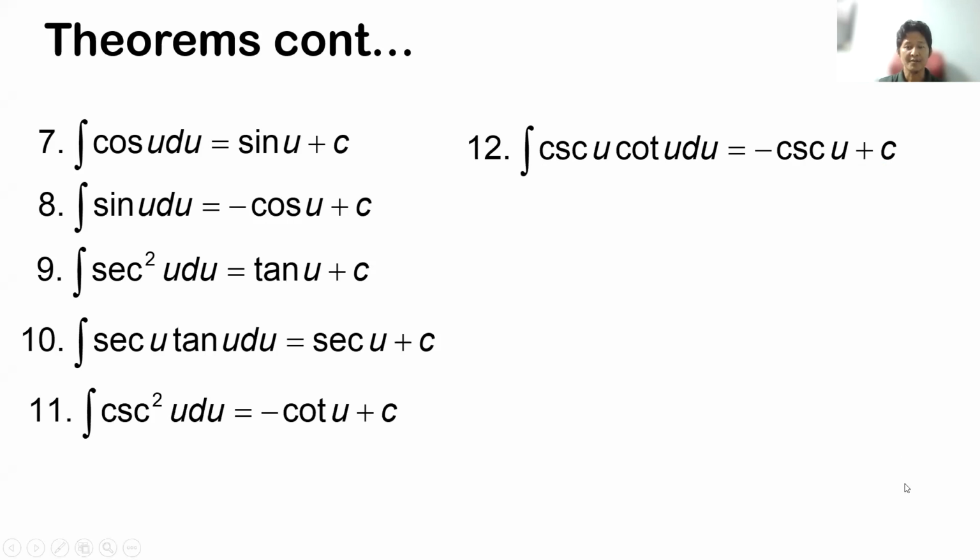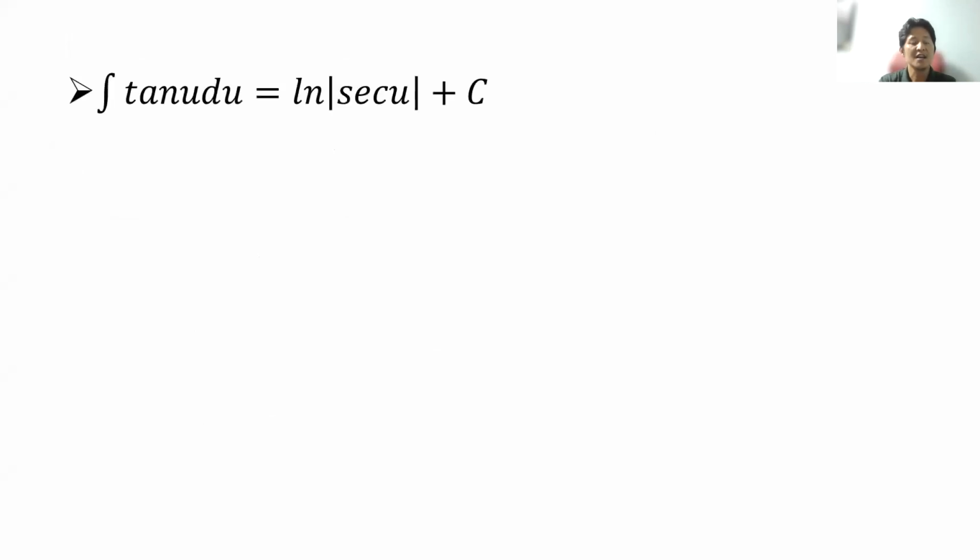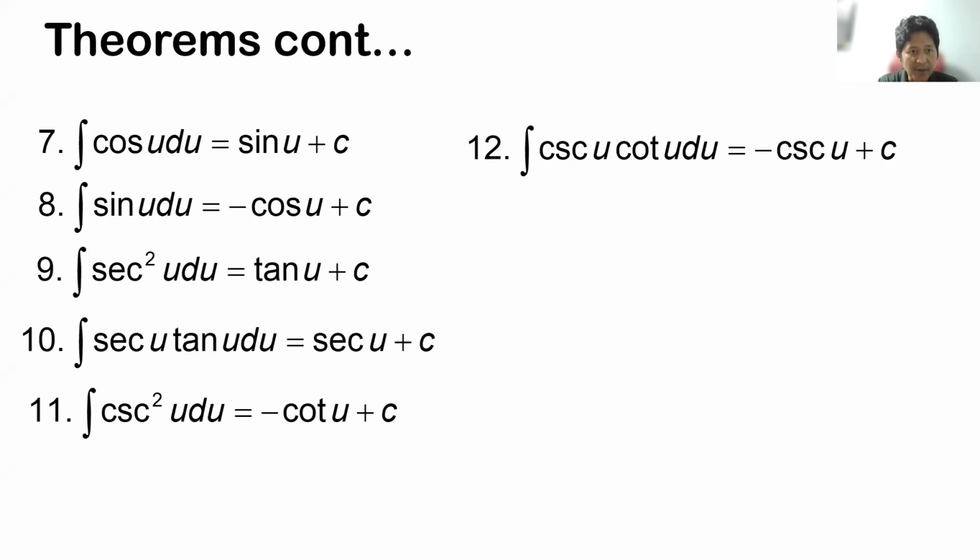Okay, so that's the first 6 theorems that we had last time, and then afterwards we extended it into the following. If you would notice before, let's go back. Notice, ang dito sa first 6 theorems na to, it only involves yung trigonometric function natin ay cosine u, sine u. Pero kapag yung secant, tangent, cosecant, and cotangent, walang isa lang, di ba? Parang ito may secant square. So tandaan nyo, the integral of secant square u is tangent u.